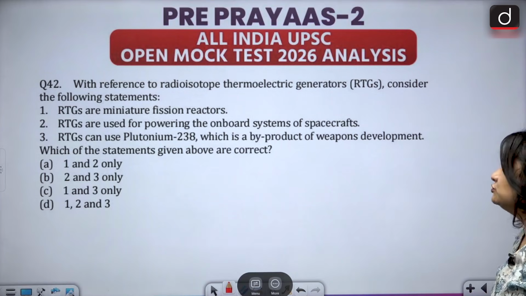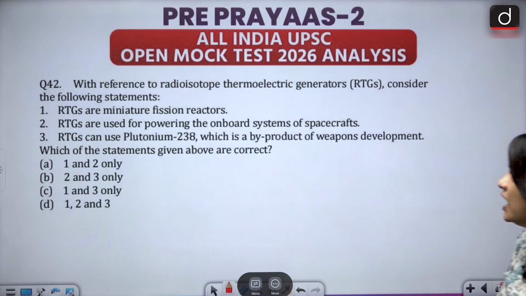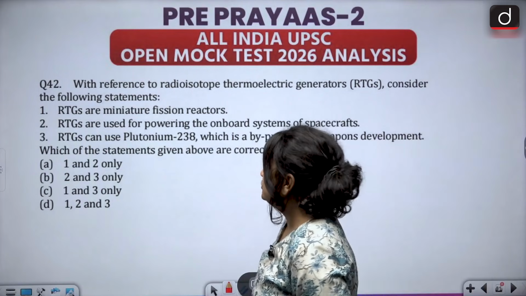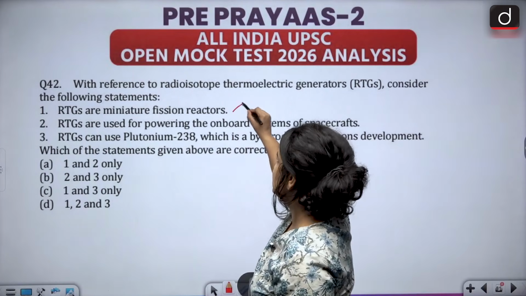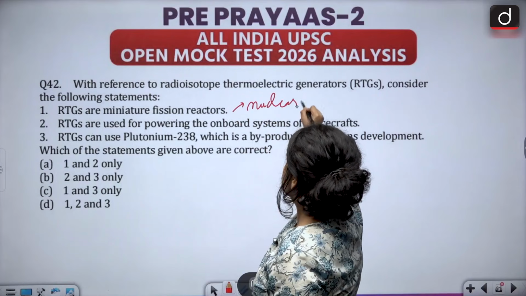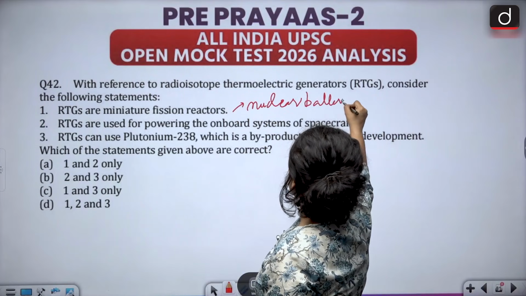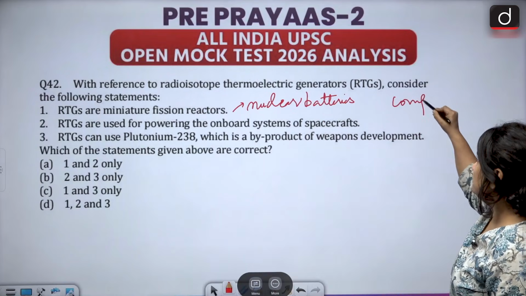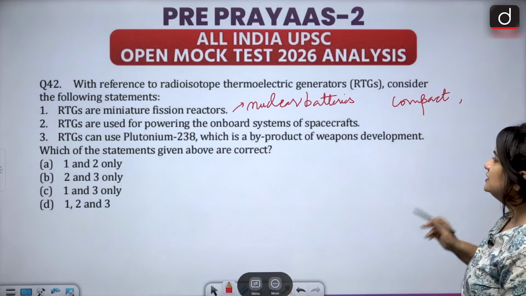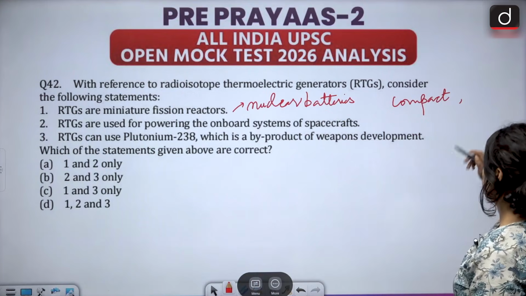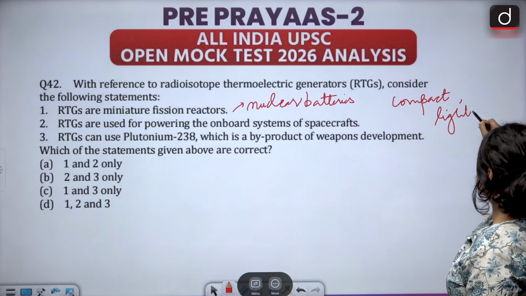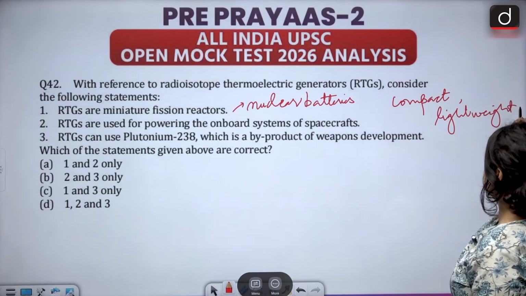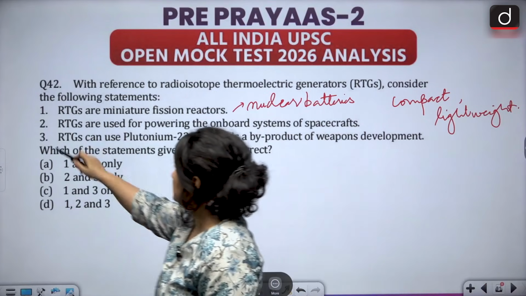Question 42, with reference to radioisotope thermoelectric generators, RTGs, consider the following statements. 1. RTGs are miniature fission reactors. Now this statement, students, is inaccurate. RTGs are basically also known as nuclear batteries. They are compact, lightweight power storage systems used in aircrafts. So this statement is incorrect. The first one happens to be wrong.